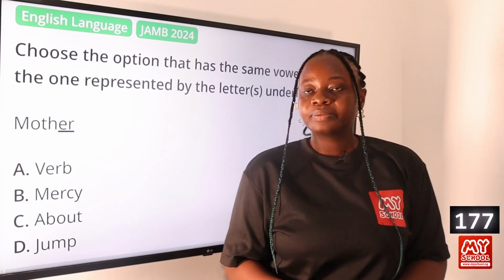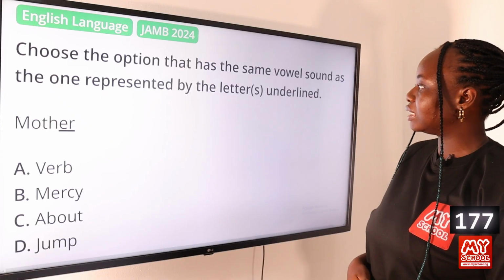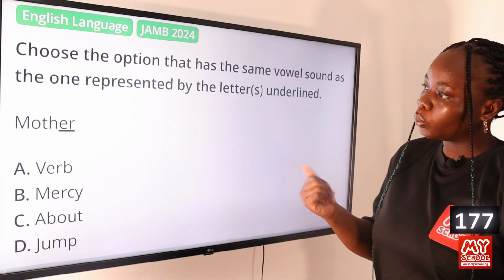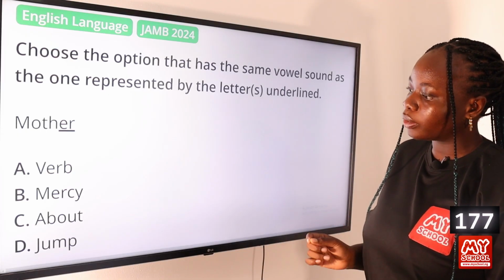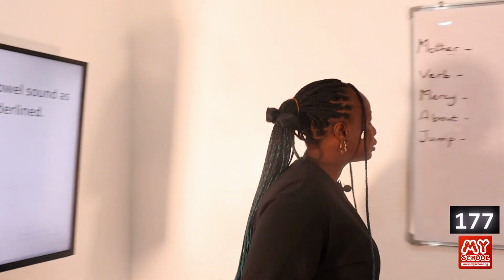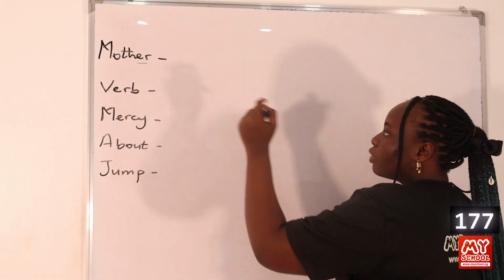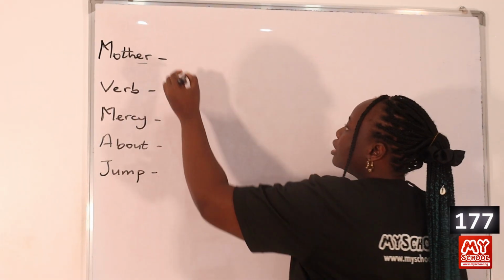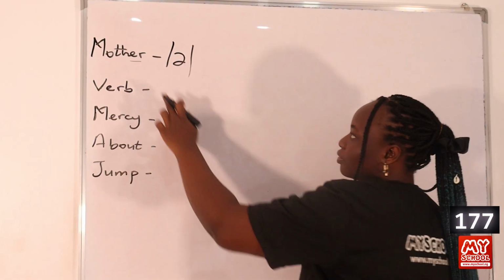Question 177. Choose the option that has the same vowel sound as the one represented by the letters underlined. The word is mother. Option A, verb. Option B, mercy. Option C, about. And option D, jump. Now let's go to the board to transcribe the words. Alright, for the word mother, the vowel letters underlined is transcribed as it's the short sound that you have here.